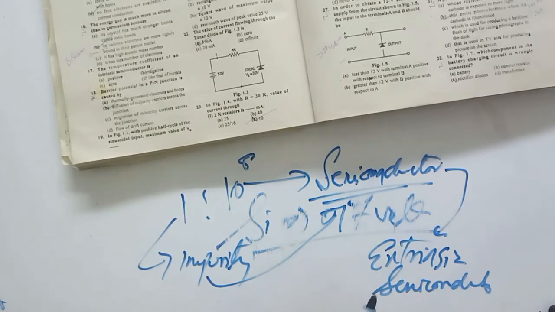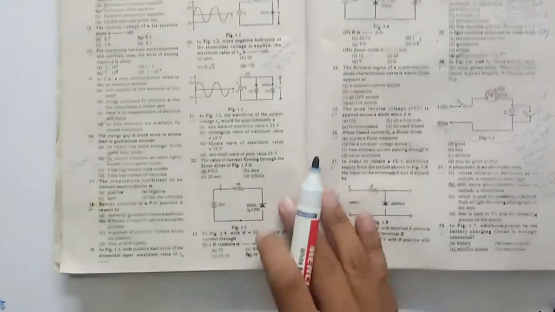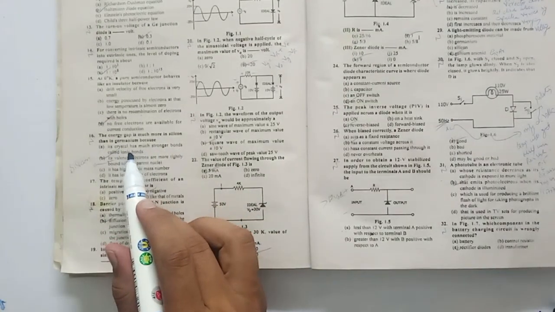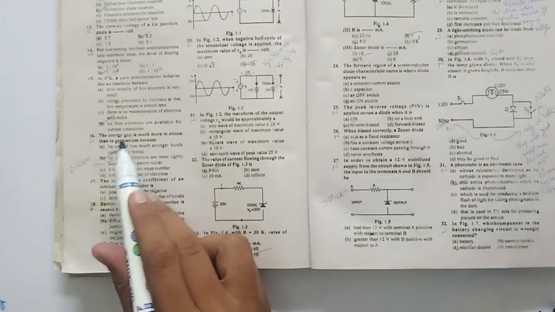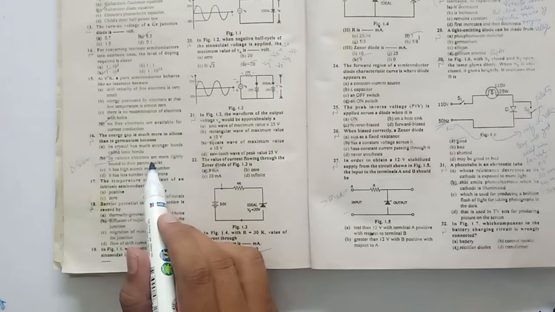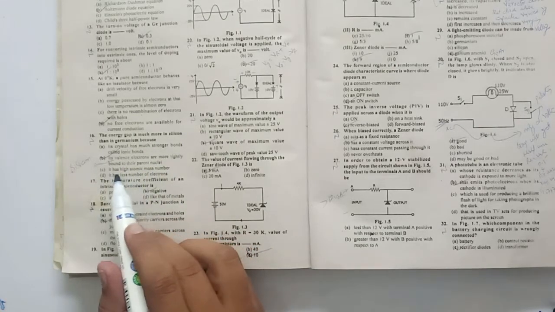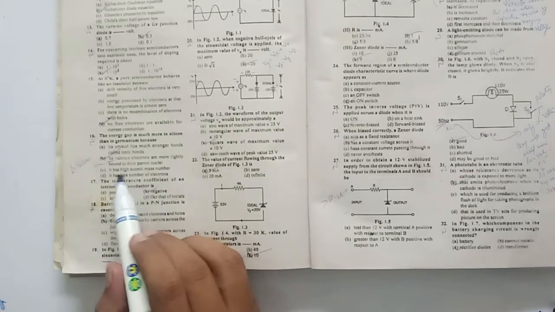Okay, the next MCQ is 16. The energy gap is much more in silicon than in germanium because its crystals have much stronger bond called ionic bond. No, this will have covalent bond. Its valence electrons are more tightly bound to their parent nuclei. Yes, that will be the correct option. It has high atomic mass number. No. It has less number of electrons. No. It has high atomic mass number.